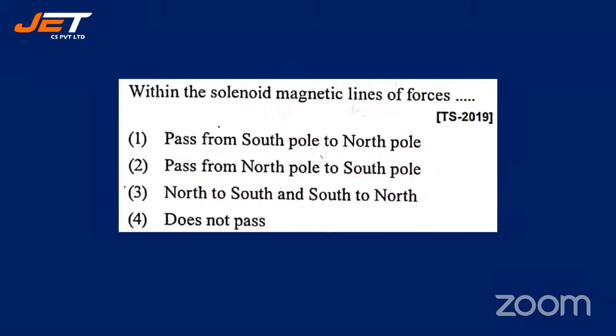Okay, Jyoti says 1, Rajeshwari says 1, Sreshna says 4, does not pass. Pranavi says 2, from North Pole to South Pole. Sai Teja says 2, Sudeksha says 2, sir. Sharat says 2, Ananta says 1, Gayatri says 1, Oppo says 1. Let's look at the key. 1 is absolutely right, students. Within the solenoid, they go from south to north, but outside the solenoid, they go from north to south. All right, they form loops.